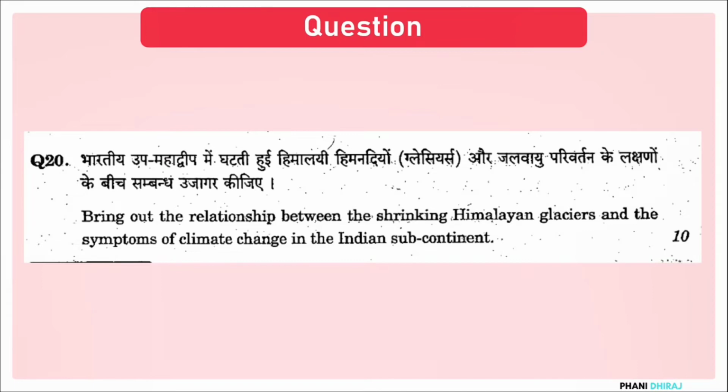So they are asking for two things, but the main focus of this question is climate change and the impact climate change is specifically having on the Himalayan glacier ecosystem of the Indian subcontinent. So that is how you should go about answering this question. So it's a chain link question. So they are asking you to link each and every aspect of it.